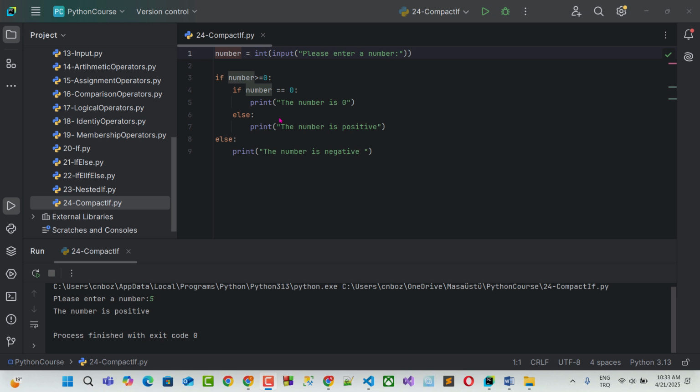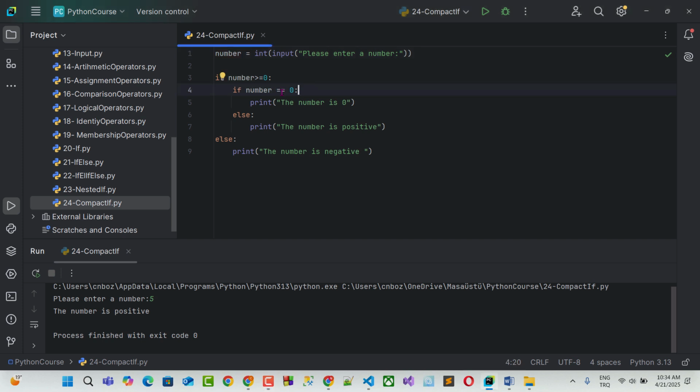Hello friends, in this lesson we will learn about compact if in Python programming, also called single line if-else statements. So what's compact if? If your if block or your else block has only one statement, you can write the condition and the result on the same line. So what does it mean?